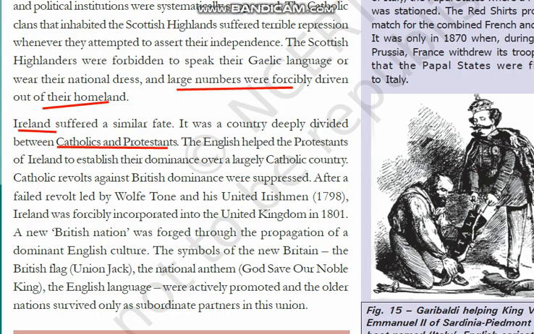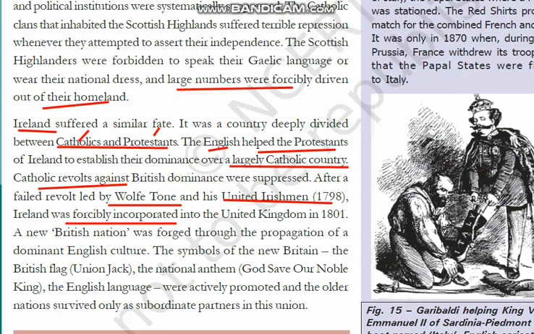Catholics are the people who believe in the old testament, whereas Protestants believe in the new testament. Though Protestants were very few in number, they were very powerful, and they got help from England, the British. With the help of the British, they were able to put down this largely Catholic country, and the Catholic revolts against British dominance were suppressed. Here you get the name Wolfe Tone. Remember this Wolfe Tone. He was an Irishman who formed the United Irishmen. He tried to unite Ireland, but finally it was not possible.